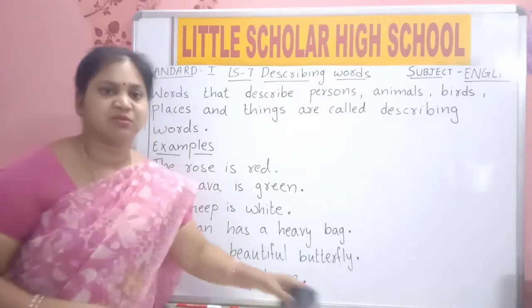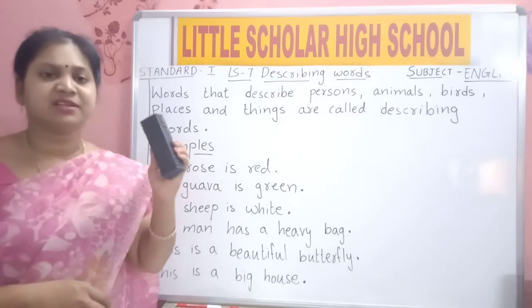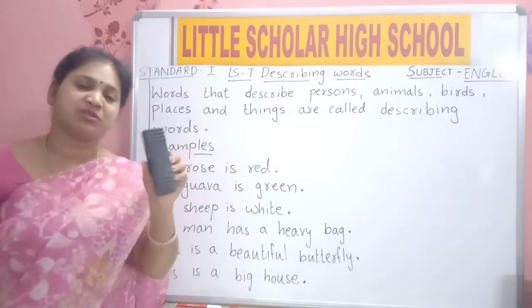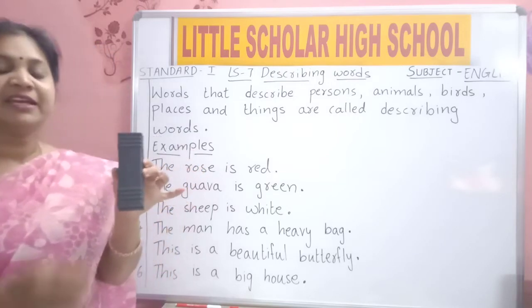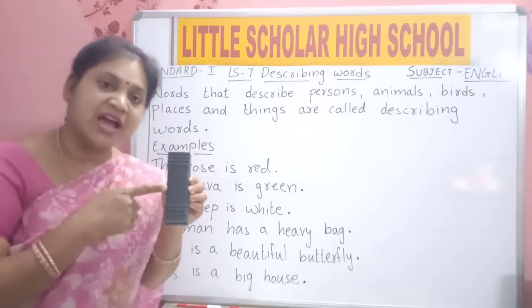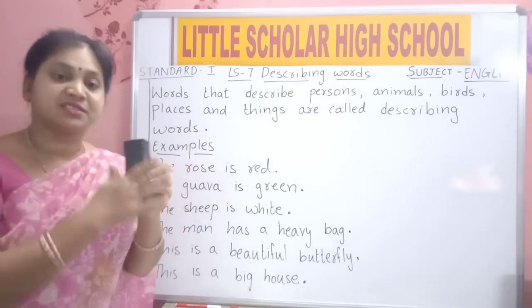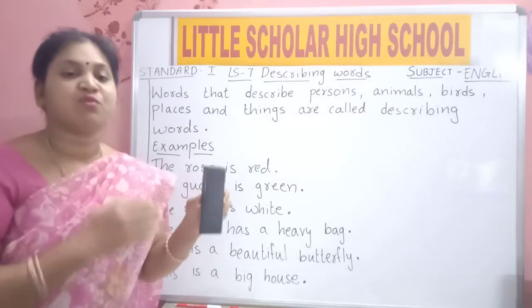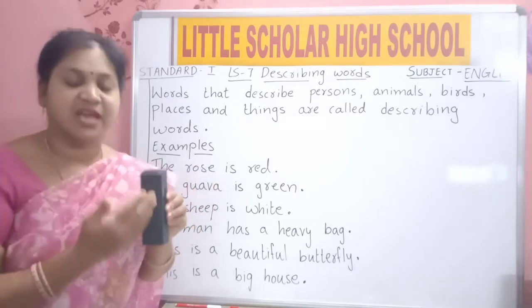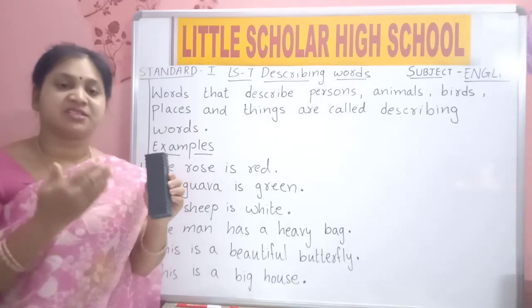Now, one more thing. What is this? Duster. What is this, children? Duster. And one more thing you can say about this. What can you say? It is black in color. It is a duster and it is black in color. Now we are saying something about this duster, means we are describing the duster. We are describing how is the duster, what is the color of the duster, what is the size of the duster. These are called describing words.